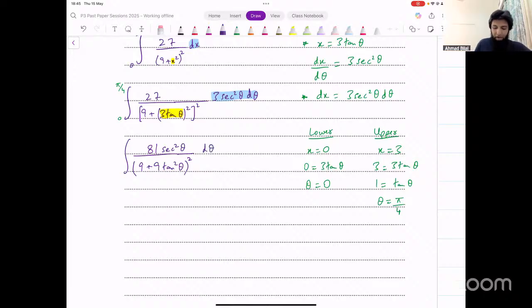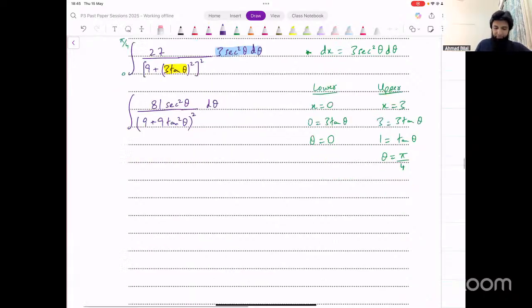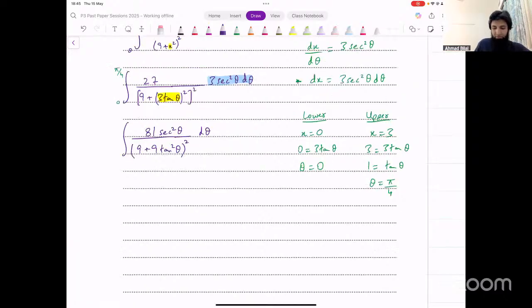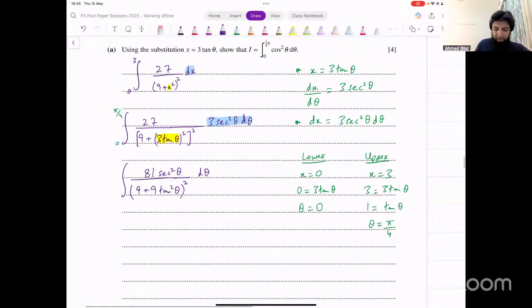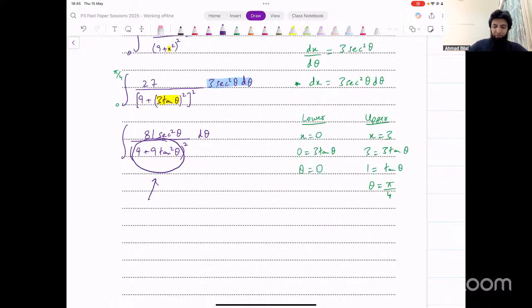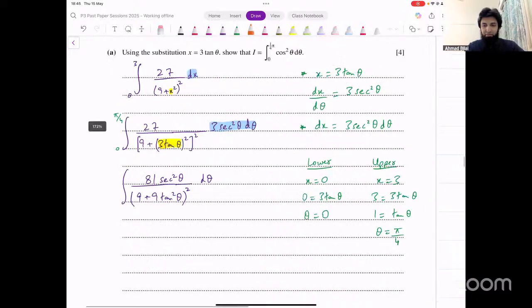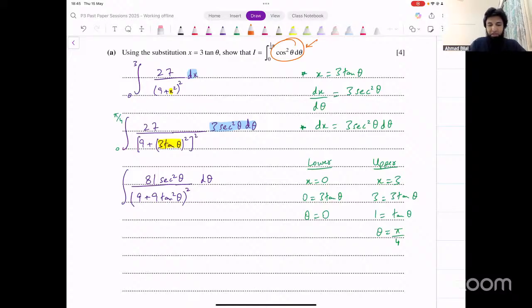Okay, so now how do we simplify this? Now, one idea could be that you expand this, but that's going to make things complicated. We want to simplify this. Do we have any relation between tan and secant, right? Because we want to do some cancellation. The eventual result that we want does not have any fraction in it. So we want to eliminate the fraction. That means we have to do some sort of cancellation somehow.